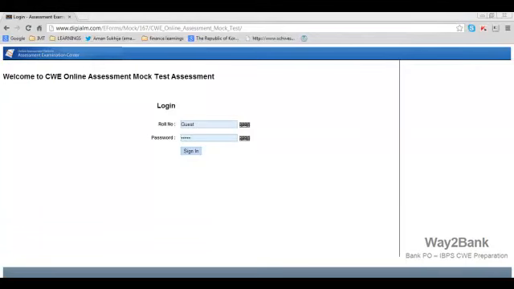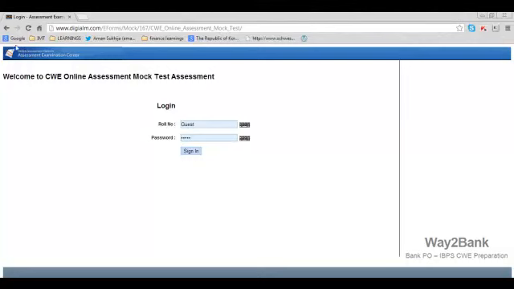Hello friends, we all know that IBPS CWE from this year onwards is going to be online. So it's very imperative for everybody who is going to appear for the bank CWE examination to understand this online testing environment and practice accordingly for the day of the examination.